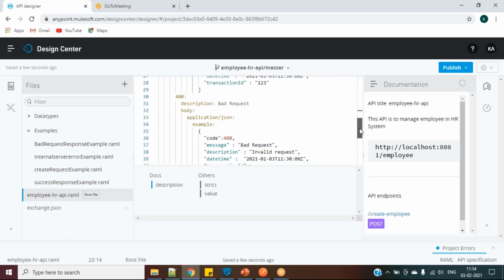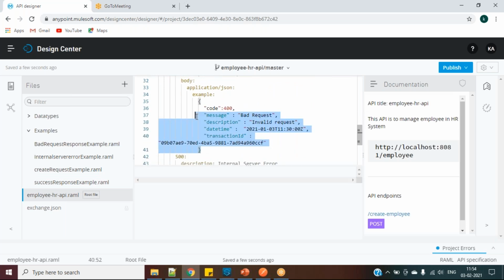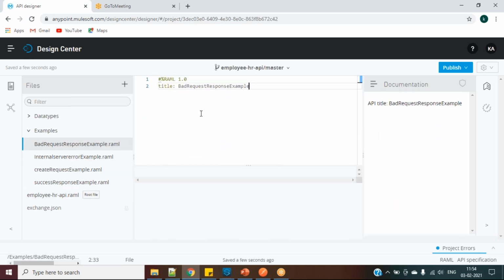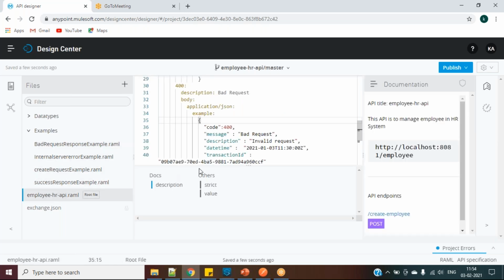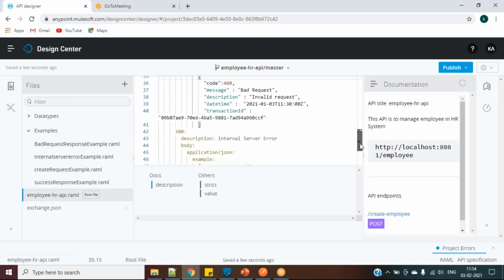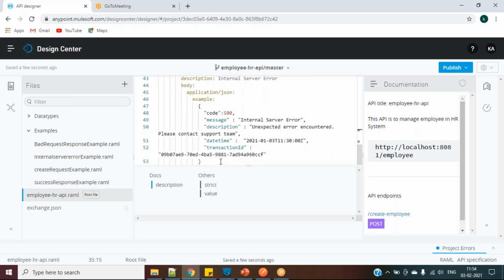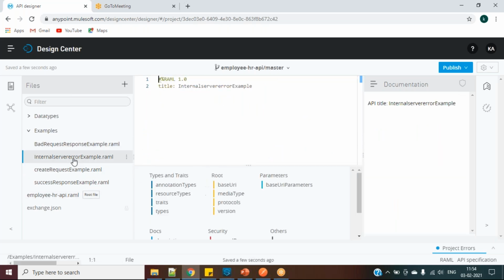Our next one is bad request. I will paste this in my bad request example. Bad request. Save. And next is my internal server error. I'll paste this one. Internal server error.